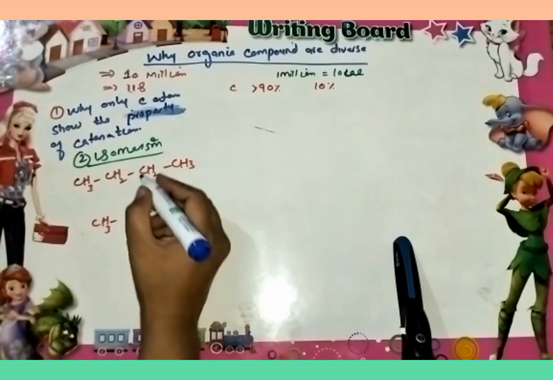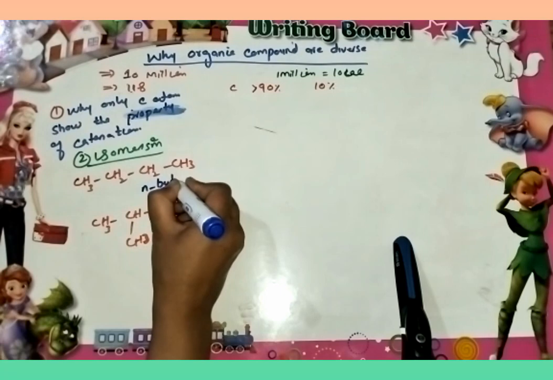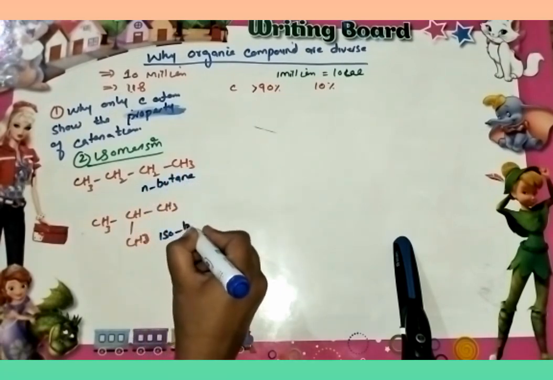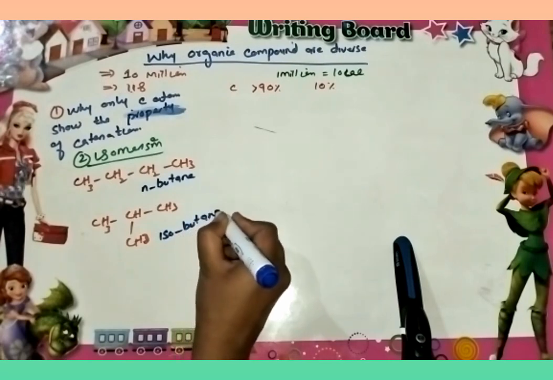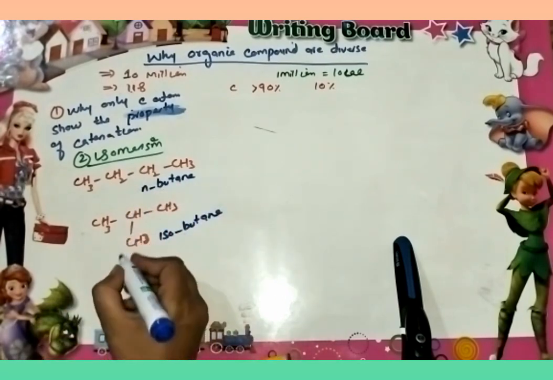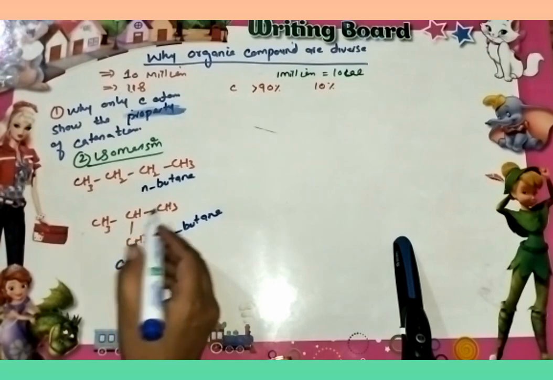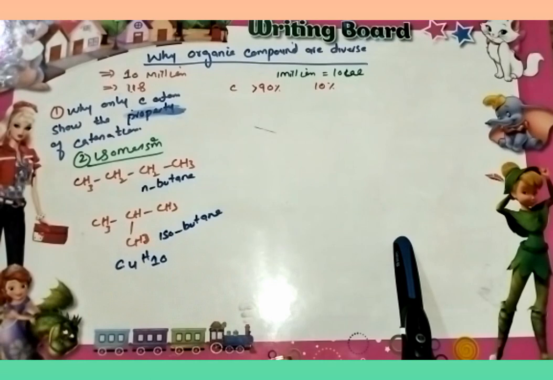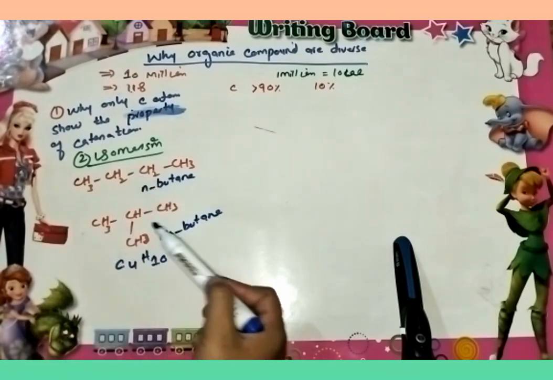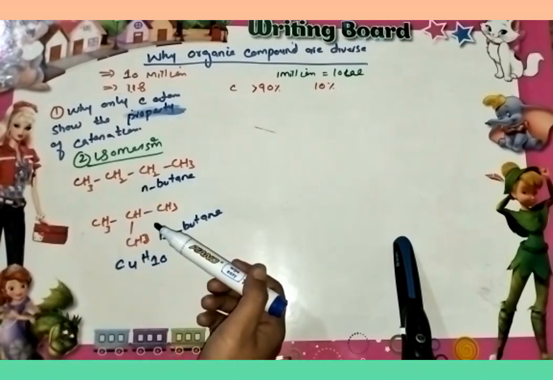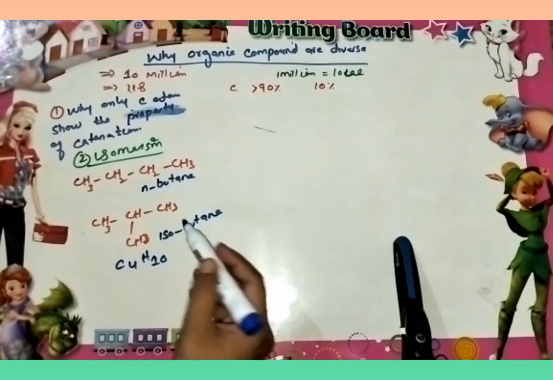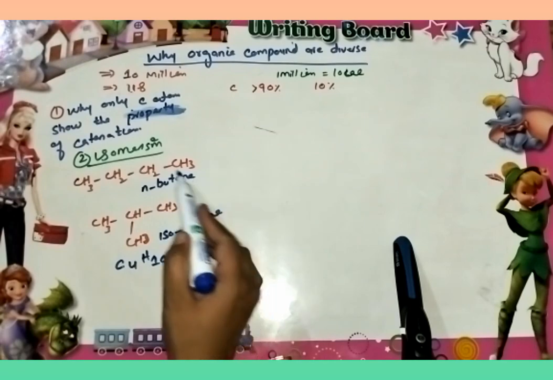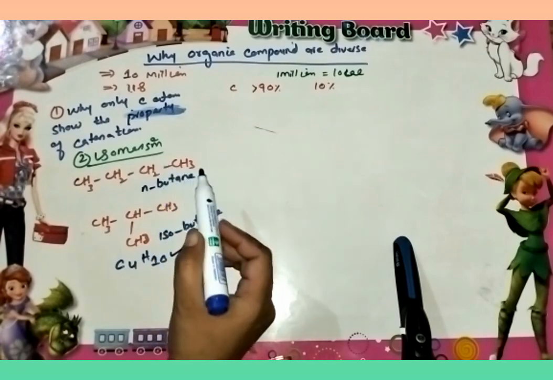This is n-butane and this structure is isobutane. Both structures have the same molecular formula C4H10, but when we write the structural formula, the structural formula of the two compounds is different.